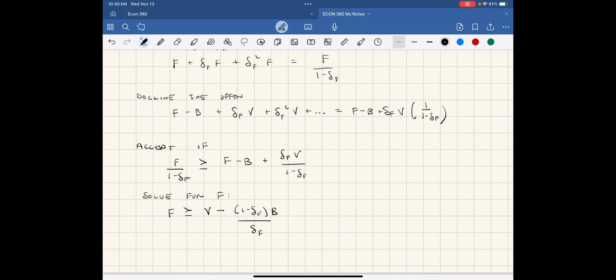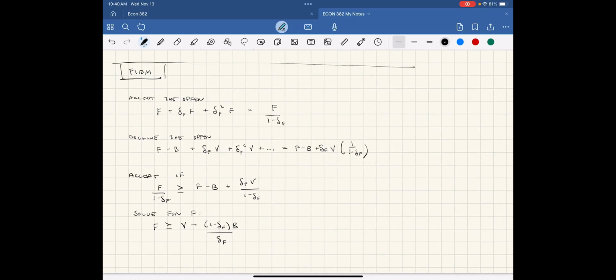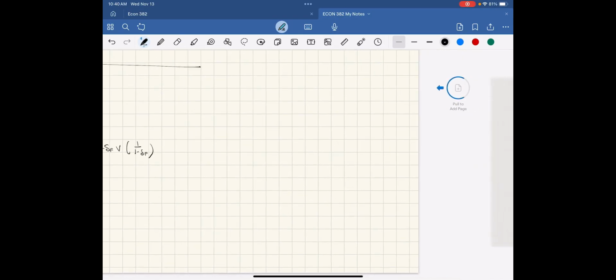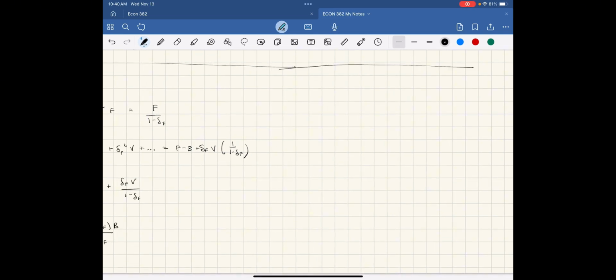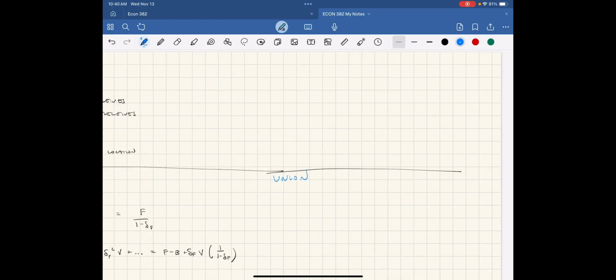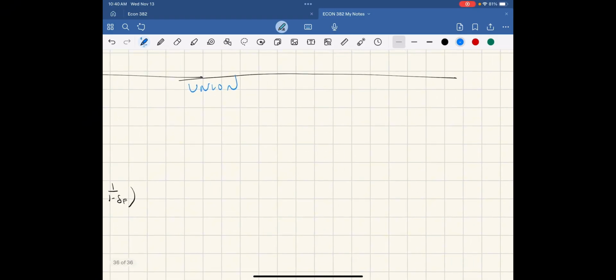Well, now let's think about what the union can do, because the union can decide how much to offer in terms of F. So let's come over here. Here is the union's decision. The first scenario is let's give nothing to the firm. In that case, they will get $10 in the first time period, and then the firm would leave, and the union would get nothing going forward.